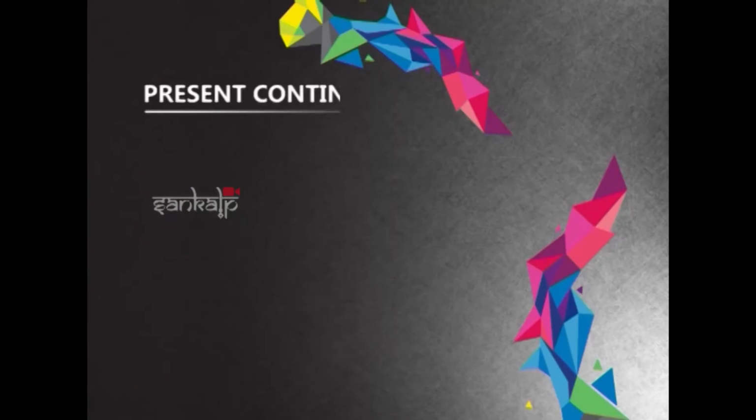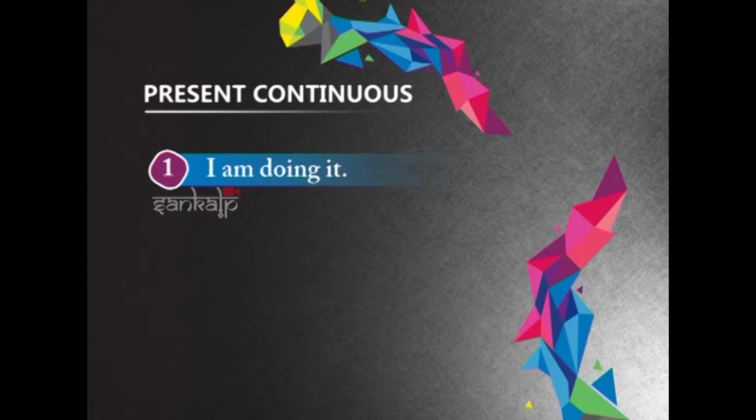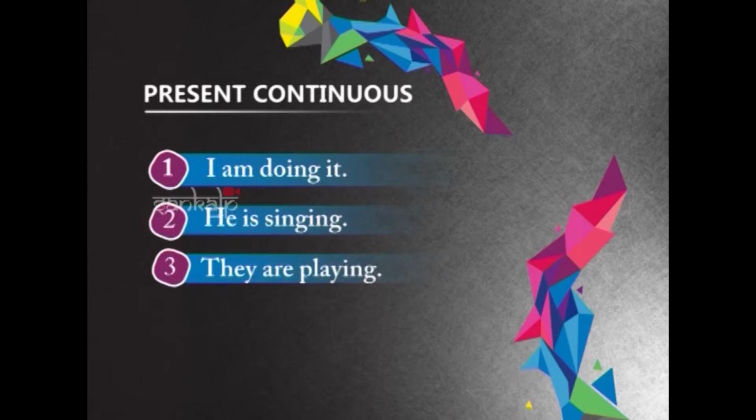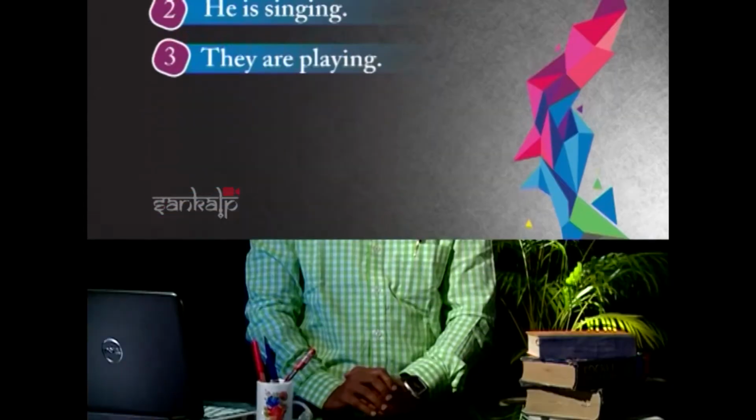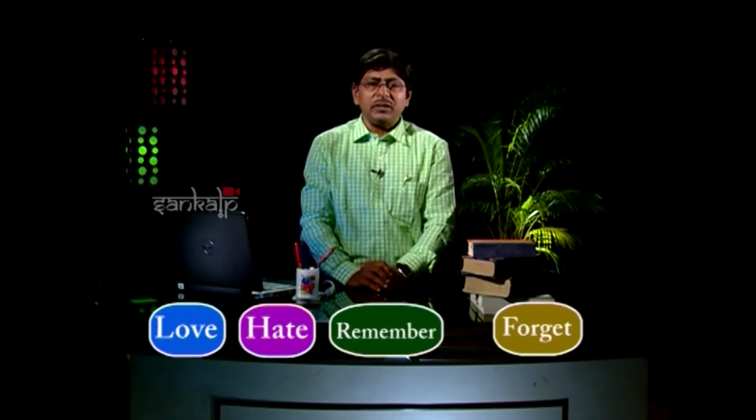When we use present continuous, that is ing form of a verb, like I am doing it, or he is singing, or they are playing, this is present continuous, present progressive, what you call it. What happens here, all the verbs in English cannot be used in this present continuous. There are certain verbs like love, hate, remember, forget. Some more verbs are there.